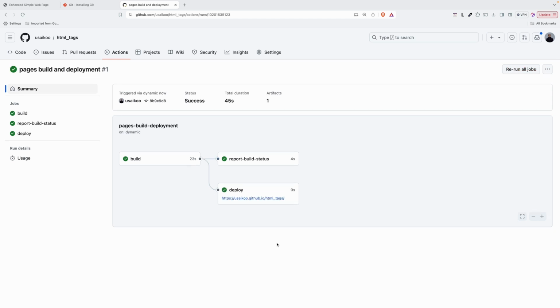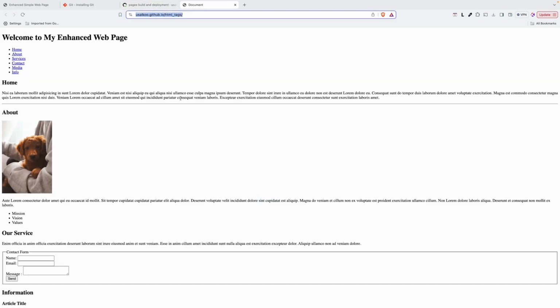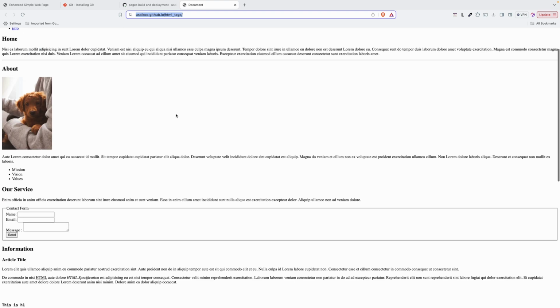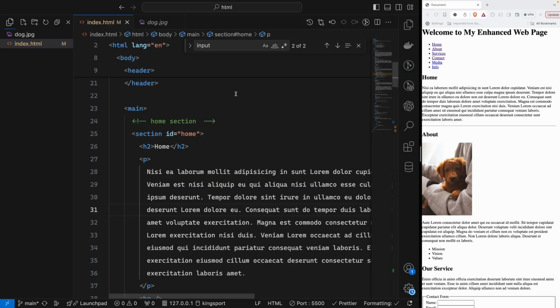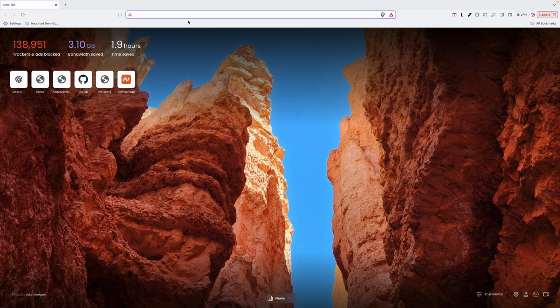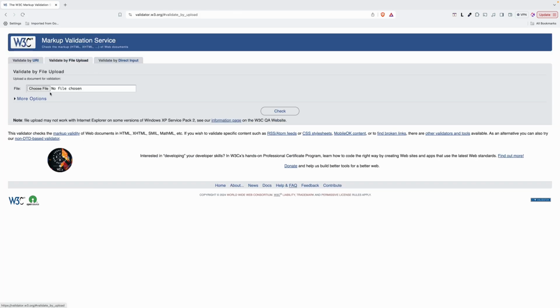Okay, perfect. So our project is hosted at that URL. When you click, that URL is accessible from anywhere. So you can access that URL. Perfect. So in GitHub everything has been finished, but we need to do one more thing. It should be good before we push into Git. We will go to the W3C HTML validator in order to validate our HTML file, whether it is correct or not.